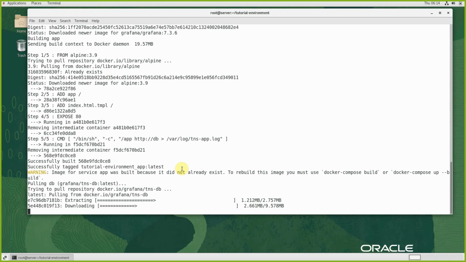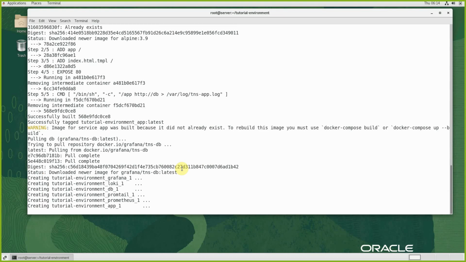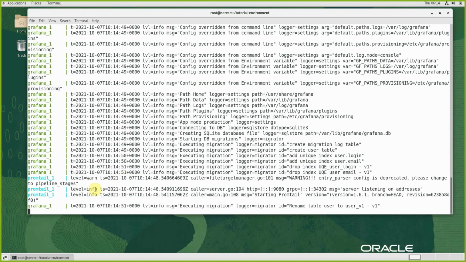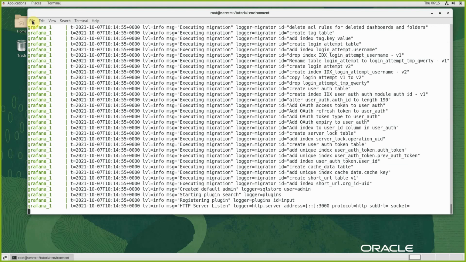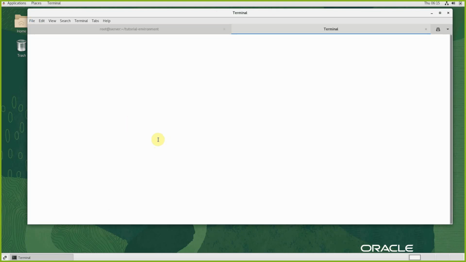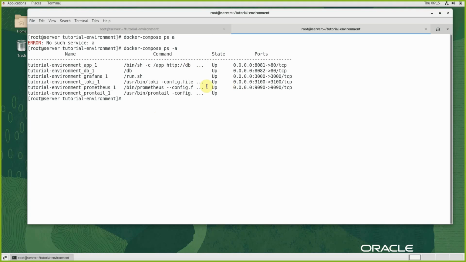So what we are doing, why we are doing that? Because we want a comprehensive, integrated environment at one place. And you see environment Grafana done, Loki done, and starting all the services. Let's see. I should have run in detached mode, but I started it otherwise, so it is not running in detached mode. Never mind, I can use the command docker compose ps -a. That will show me all my running containers.